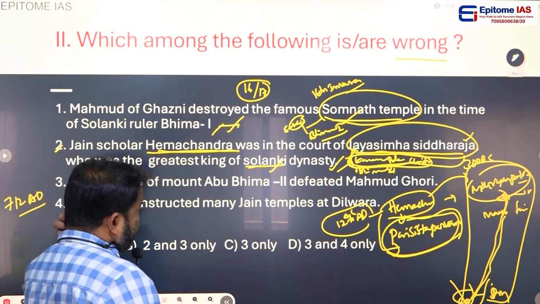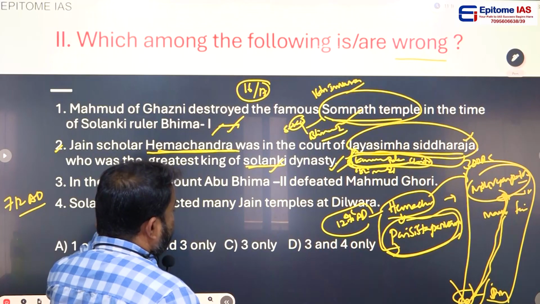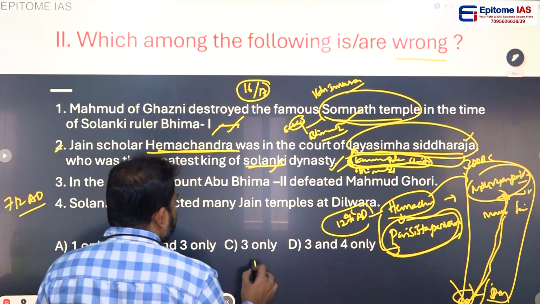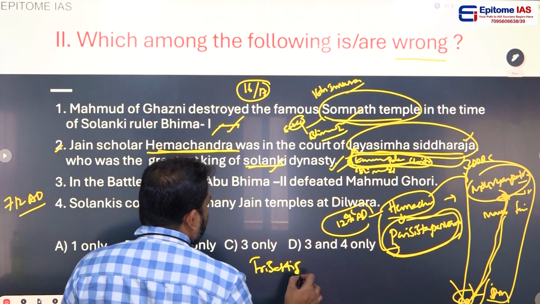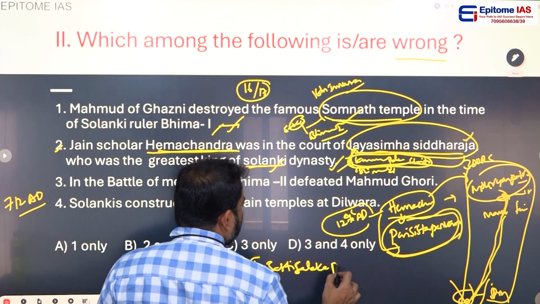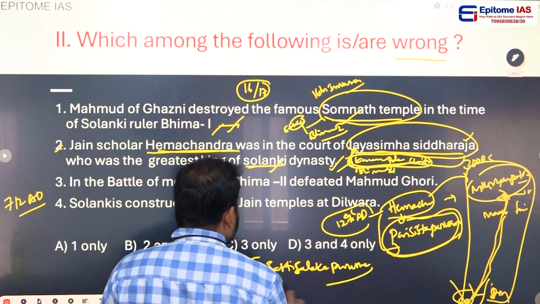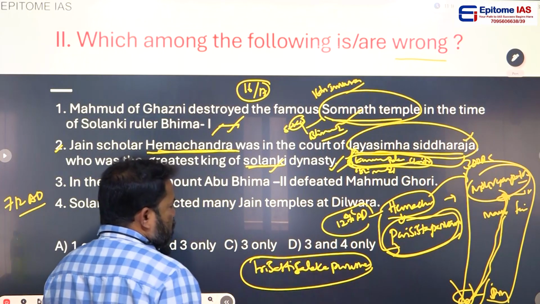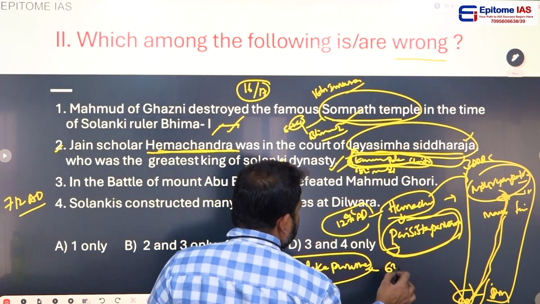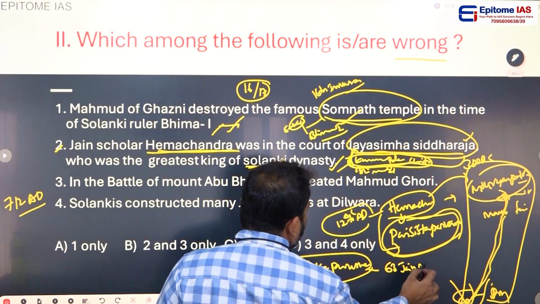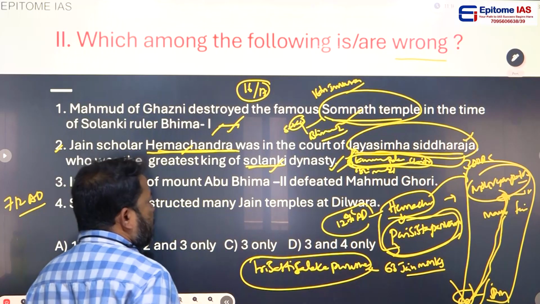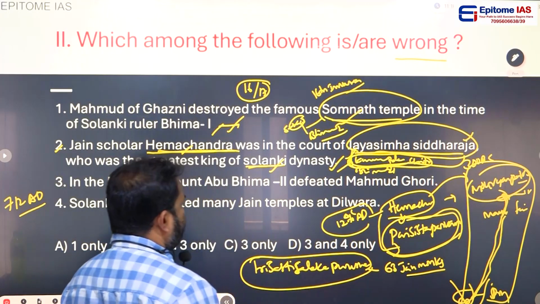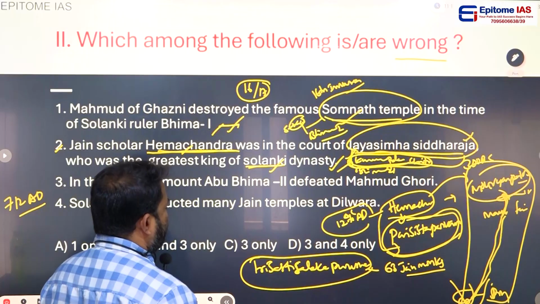And another book, Trishashti Shalaka Purusha Charita, a story about the 63 Jain monks. And I told you Hemachandra was a Jain scholar.